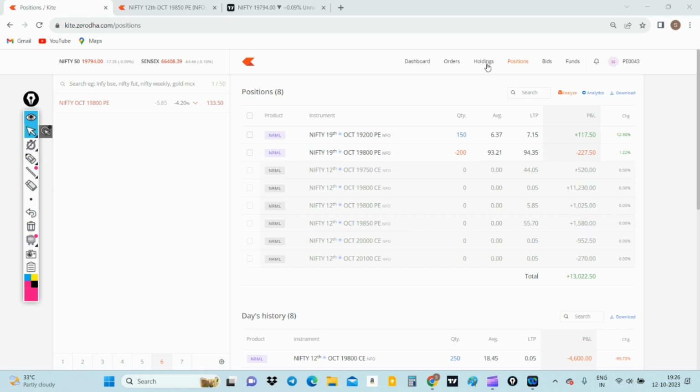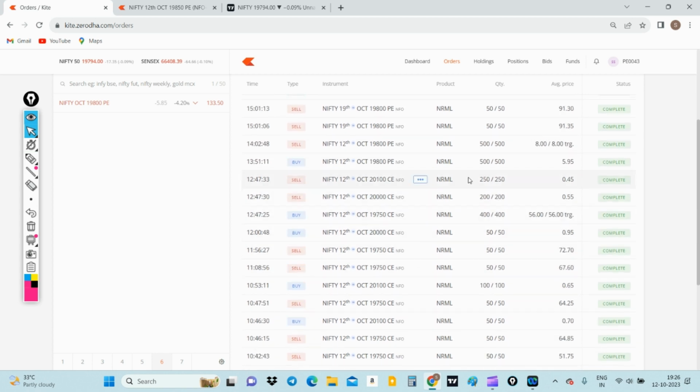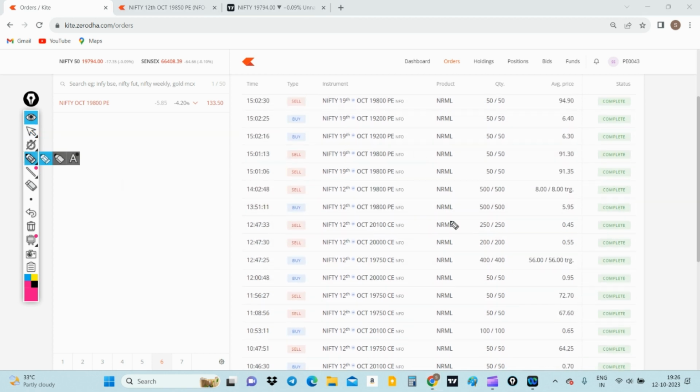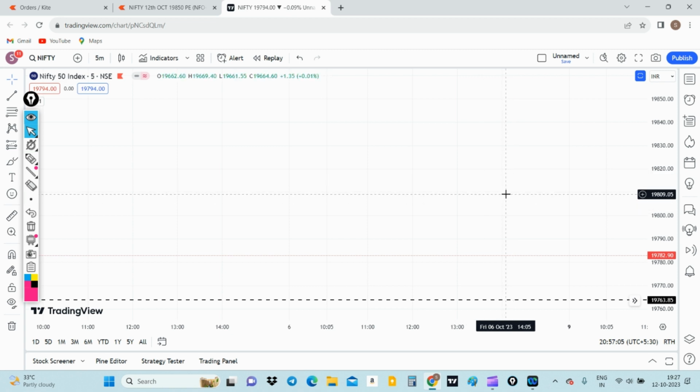Then in the afternoon, I entered a hero zero expiry trade with the 19,800 PE, today's expiry. I bought around 500 quantities at an average price of 5 to 6 rupees. If I move to the Nifty, we had very sideways momentum. I'll move to the 5 minute time frame.